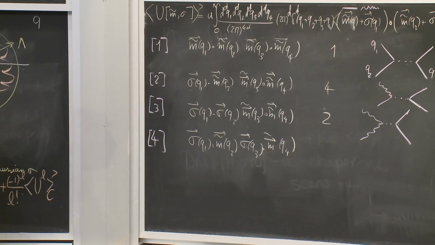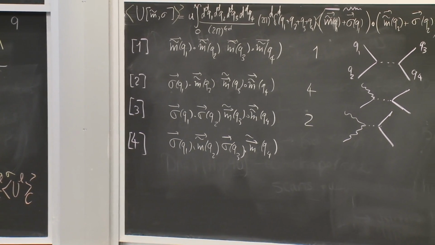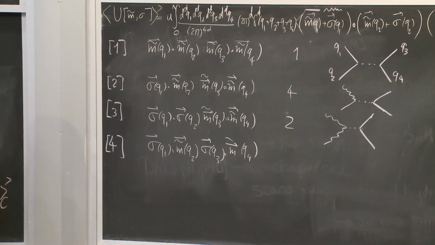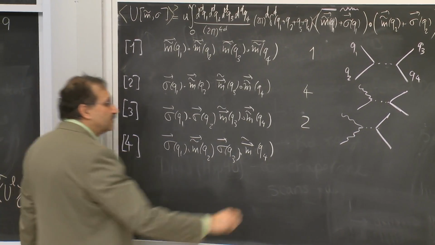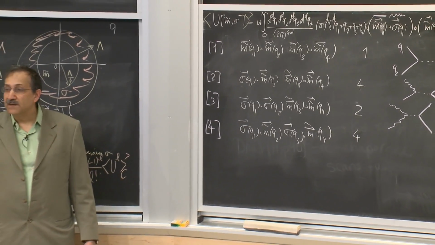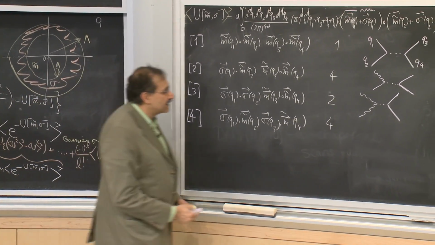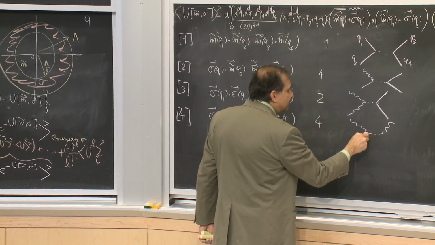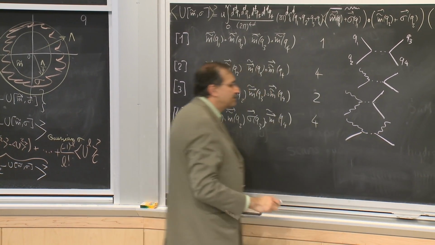In which case, in each of the pairs, I had a choice of 2 for replacing m tilde with sigma. So that's 2 times 2. There are 4 terms that have this character. And if I were to represent them diagrammatically, I would need to put two wavy lines on two different branches.